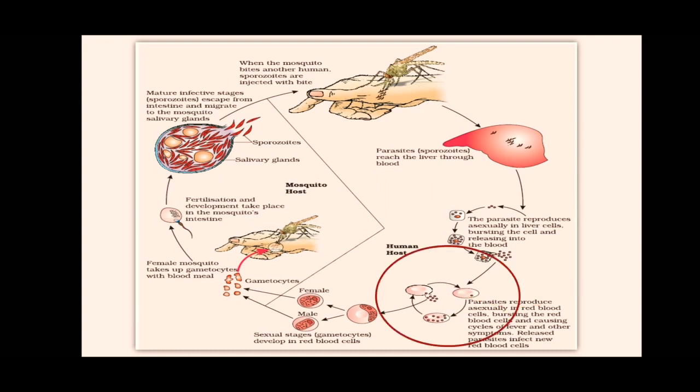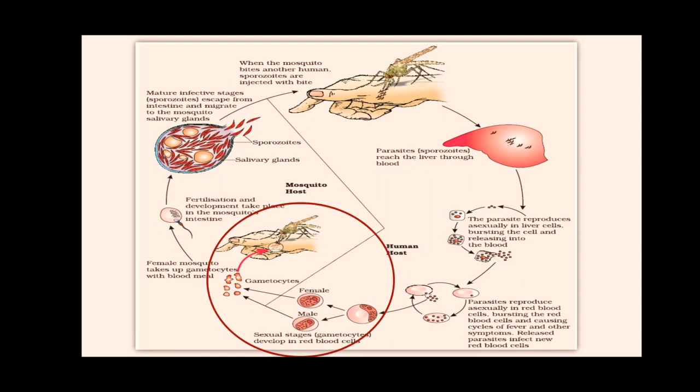Now the parasite reproduces asexually in RBCs, bursting the RBCs and causing cycles of fever and other symptoms: chill, headache, weakness, body pain. Released parasites infect new RBCs.